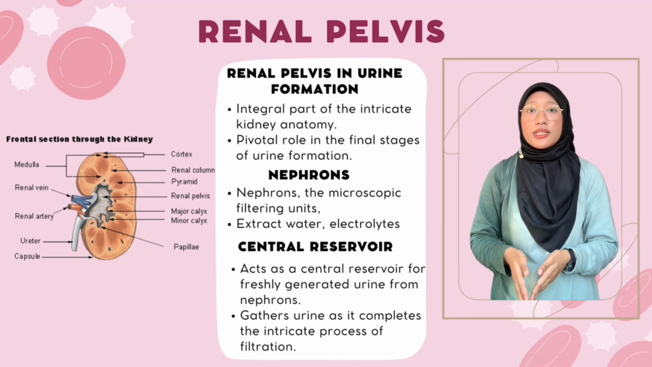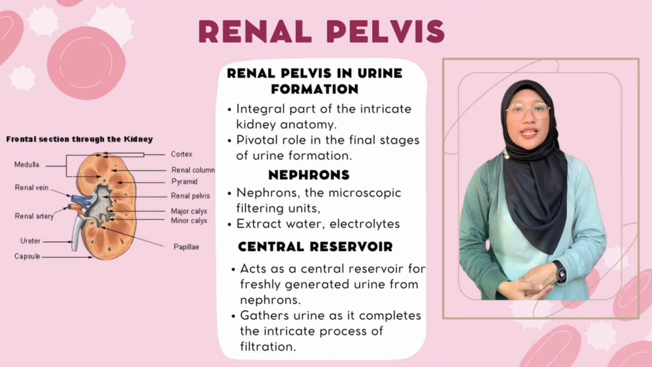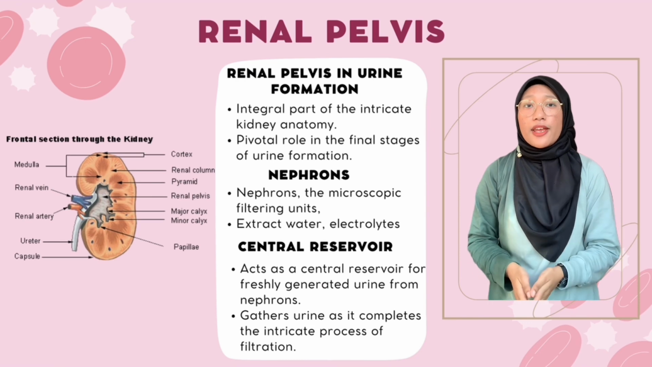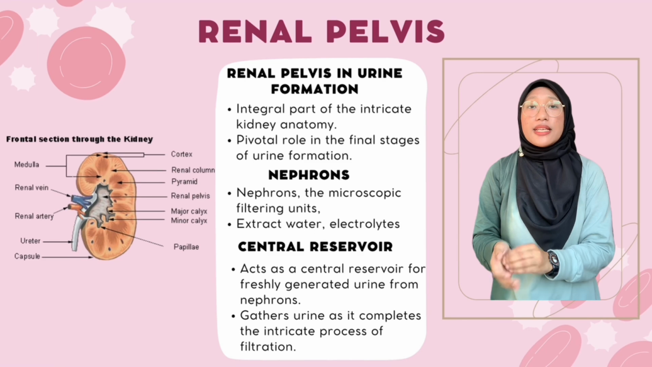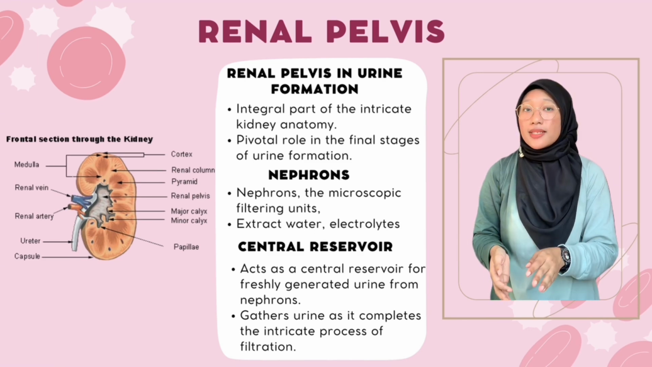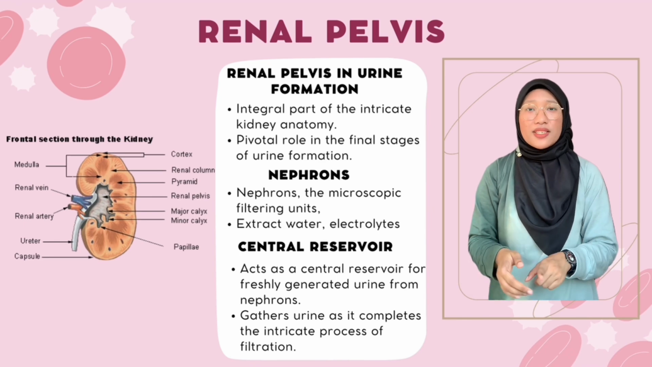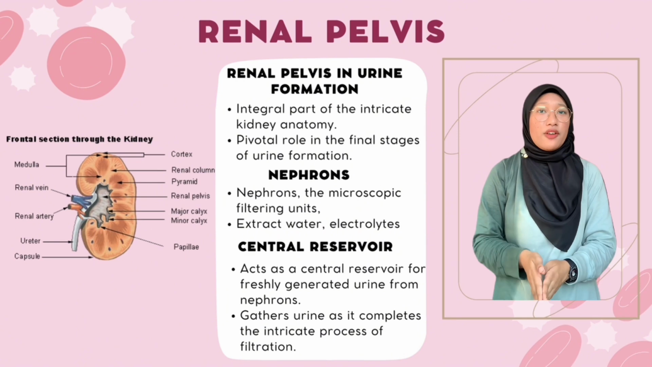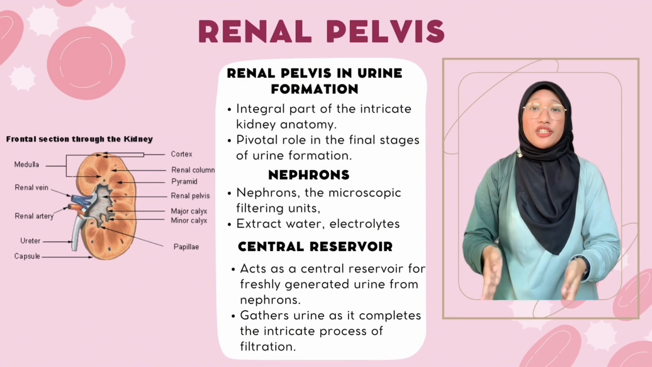Acting as a central reservoir, it serves as the gathering point for the freshly generated urine originating from the microscopic filtering units known as nephrons. These nephrons meticulously filter blood, extracting water, electrolytes, and waste products to craft urine. Once the renal pelvis accumulates this newly formed urine, it initiates the subsequent phase of its journey through the urinary system.